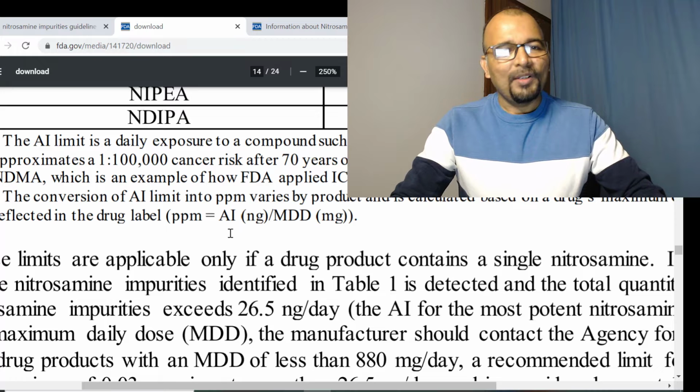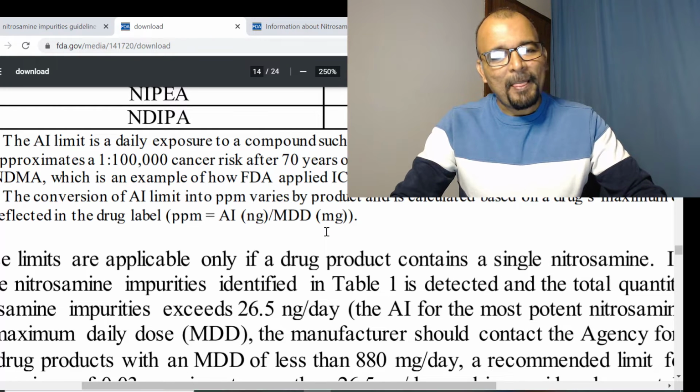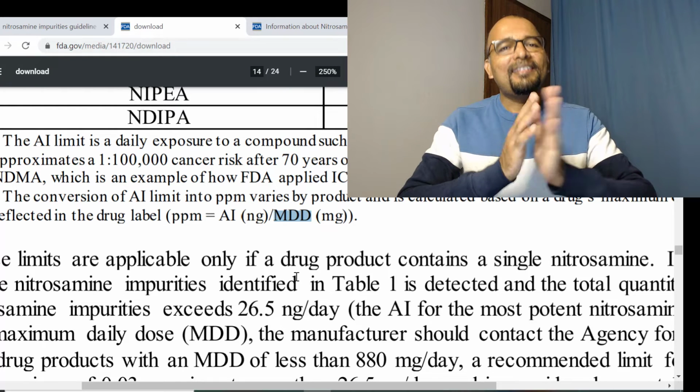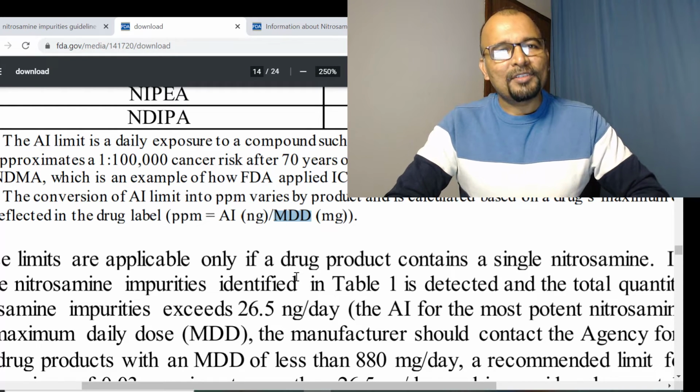So what is the formula? Acceptable intake in nanogram per day divided by maximum daily dose in terms of milligram per day. So if you have the acceptable intake and if you know the maximum daily dose of the drug substance, you can easily calculate the limit of nitrosamine in ppm.